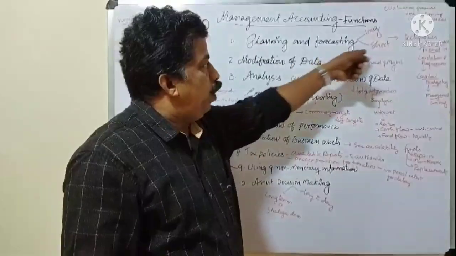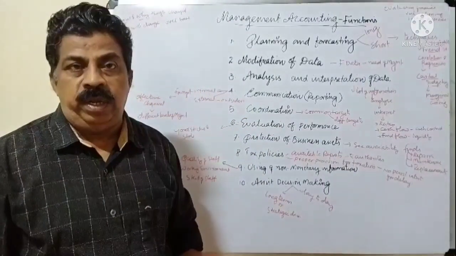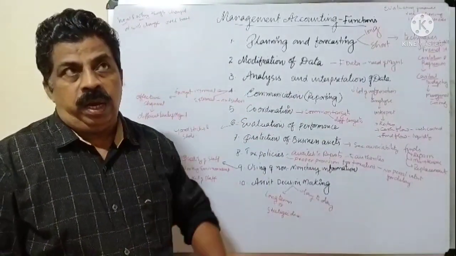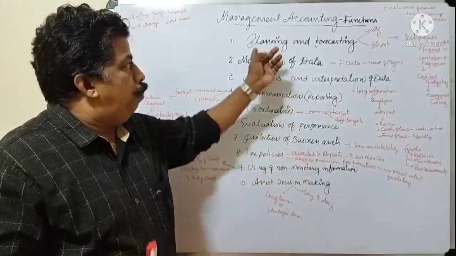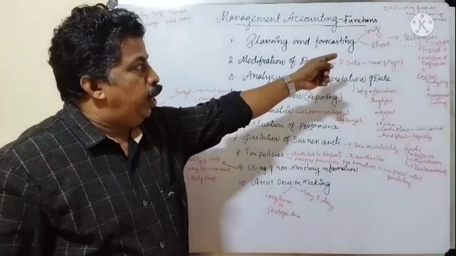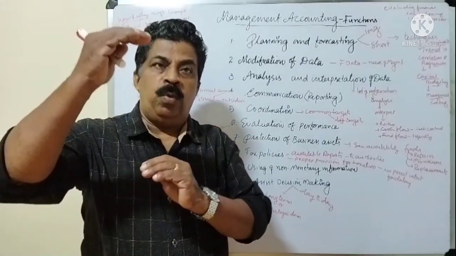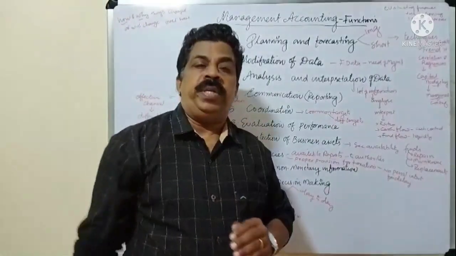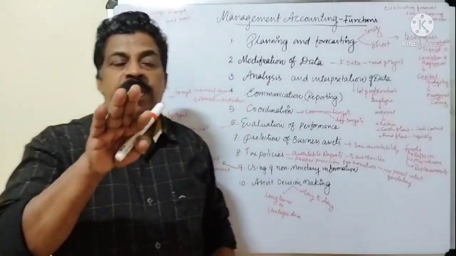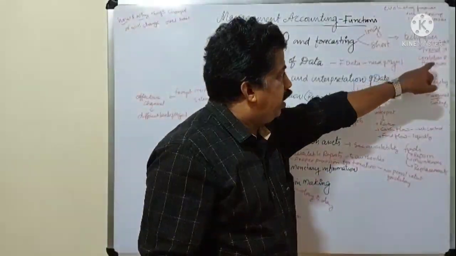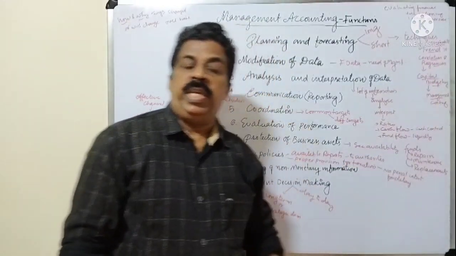What is forecasting? Forecasting may be long term and short term. Forecast means to predict what will happen in the future according to the business concerns. So in management accounting, planning and forecasting means that, using different techniques, the management accountant foresees what the sales will be in the future period, and what the demand for the product will be in future periods. That's why some techniques are used: probability, trend study, correlation and regression, capital budgeting, marginal costing, etc.